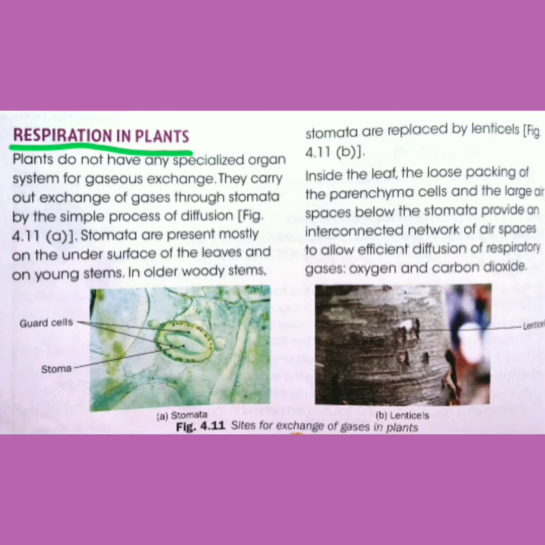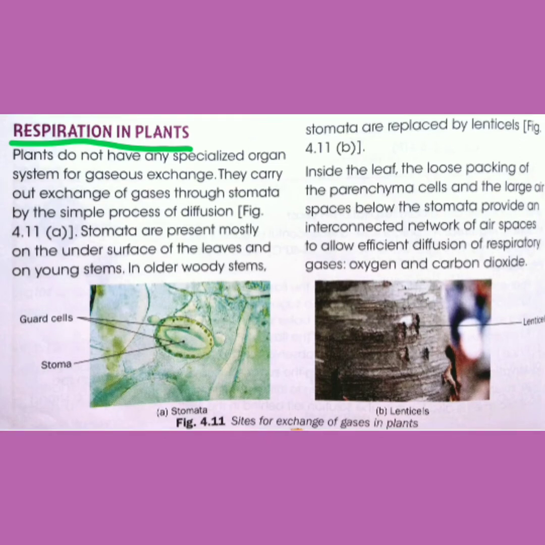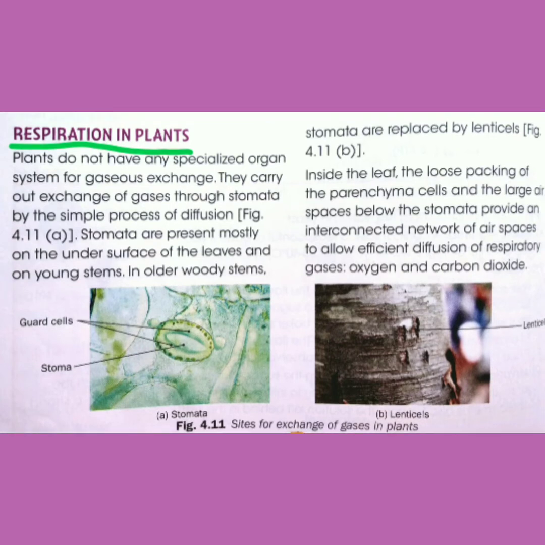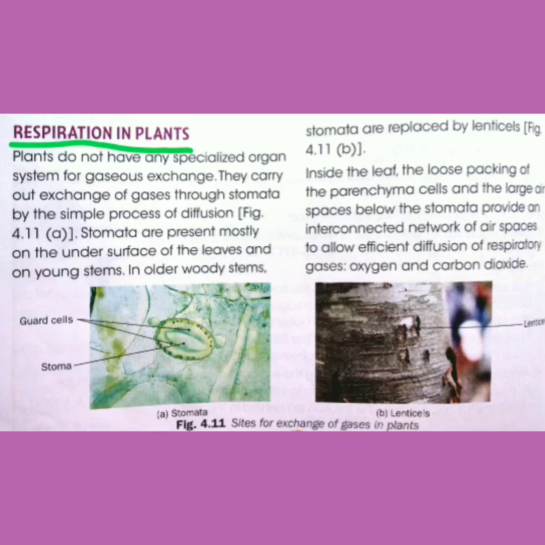So plants do not have a respiratory system like us, but still they exchange gases from their surroundings. And this is carried out through stomata by the simple process called diffusion. So what is diffusion? It is the movement of substances from the area of higher concentration to the area of